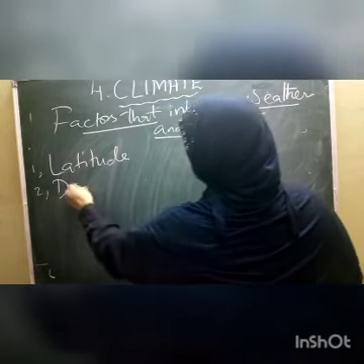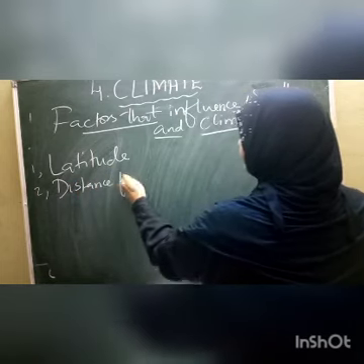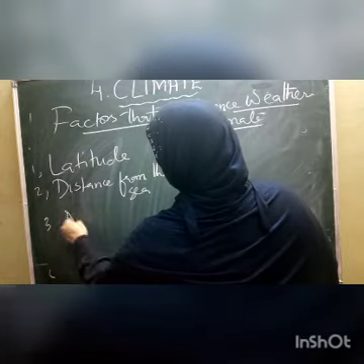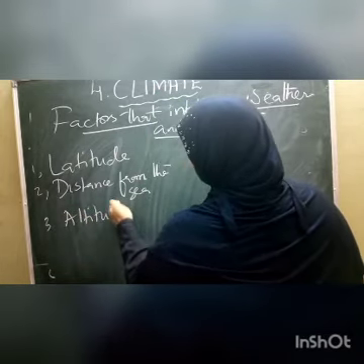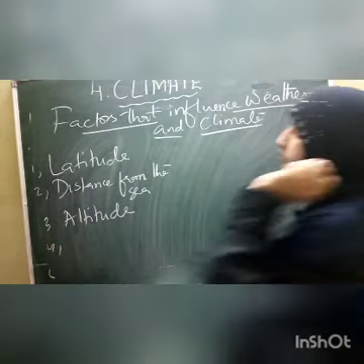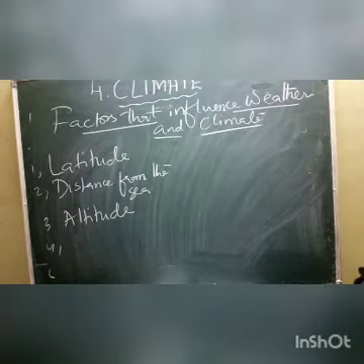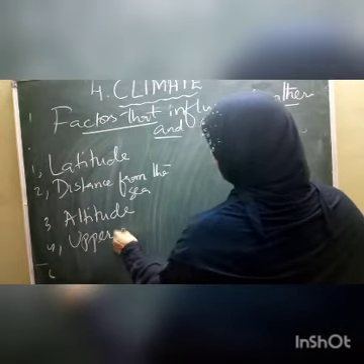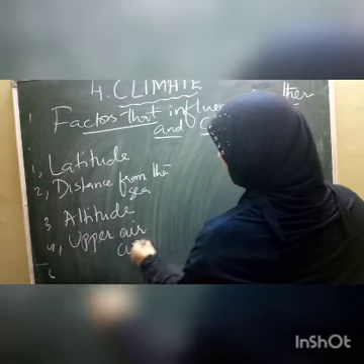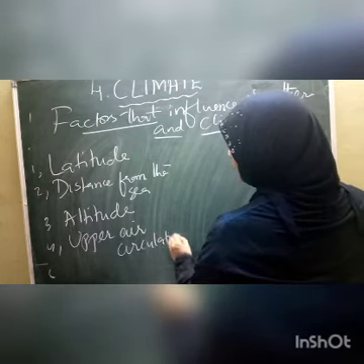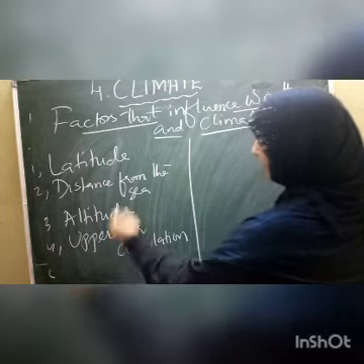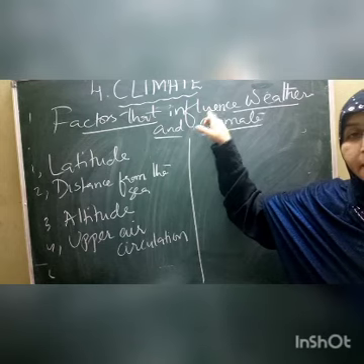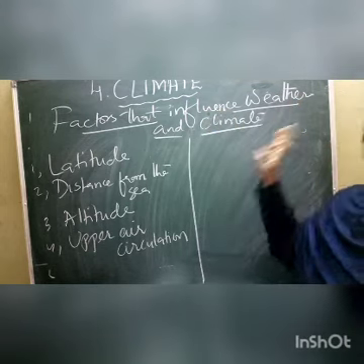Second factor is distance from the sea. Third factor is altitude. And the fourth factor, children, is upper air circulation. So these are the four factors that we are going to discuss; influence means affect the climate or weather.